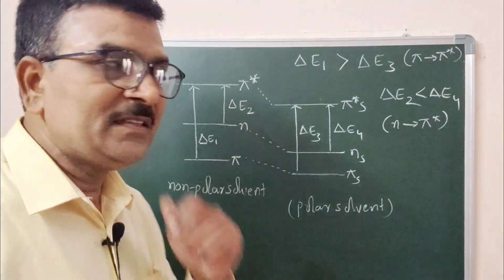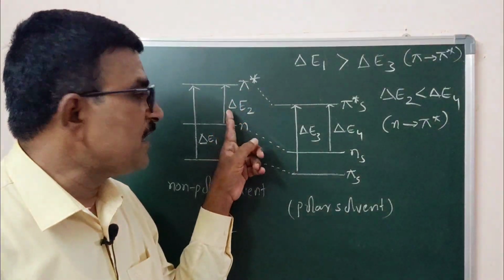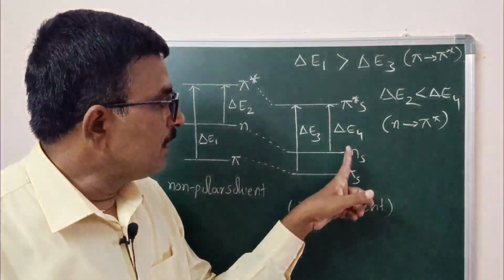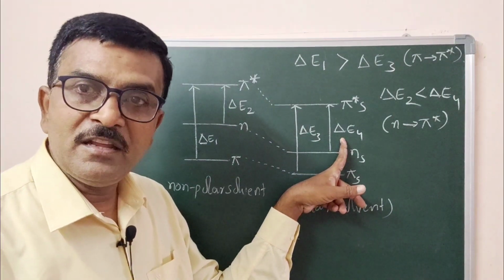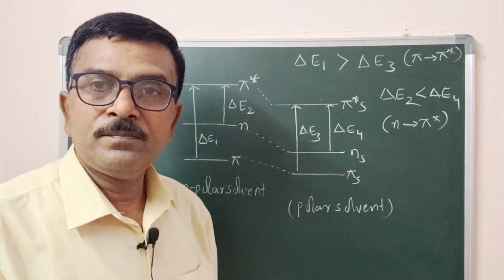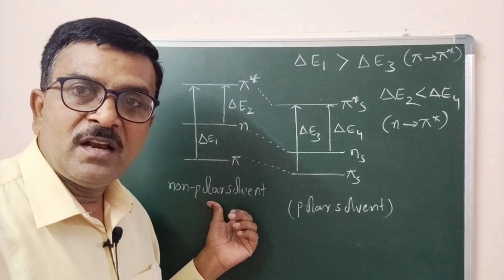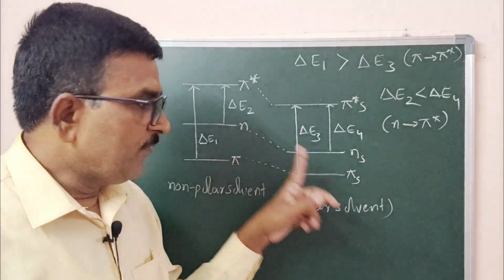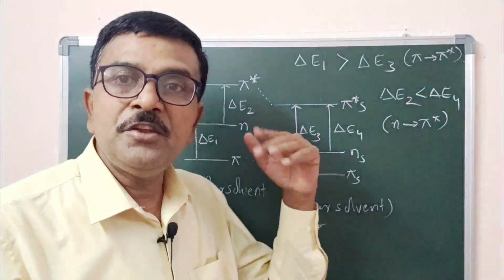You can observe the energy differences. The n to pi star transition energy delta E2 is lesser when compared with the same transition, n to pi star transition, that is delta E4. It is more here, it is less here. Delta E2 is less than delta E4. Are you following? Now here, in the presence of non-polar solvent, the energy required for n to pi star transition is less, whereas in the presence of polar solvent, the energy required for n to pi star transition is more.